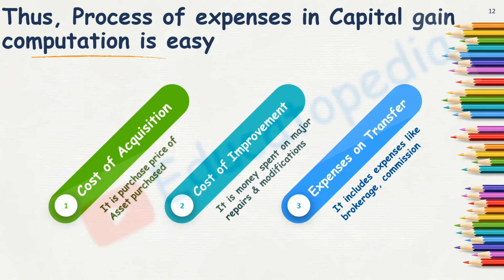These expenses on transfer also play an important role, because until and unless we are transferring the asset, we are not going to incur such expenses. So they also need to be deducted. It's very easy to remember and follow the steps. The first step is cost of acquisition, the second step is cost of improvement, and the next step is the expense that we are going to incur on the event of transfer.